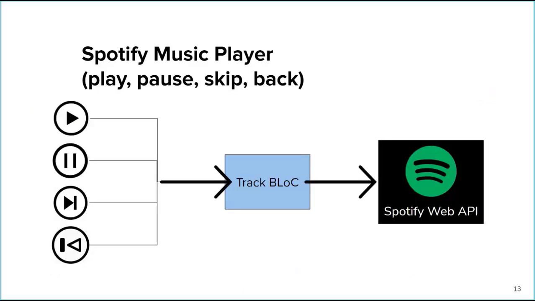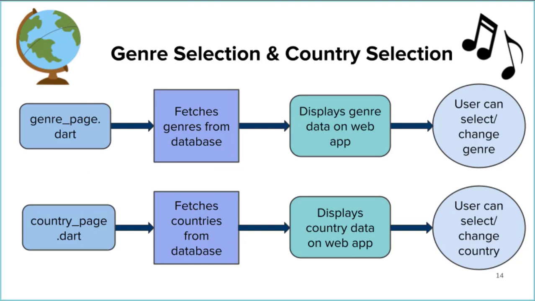Our app interacts with Spotify's web player. Buttons on our interface allow users to pause, play, skip, and go back to songs they just heard. We use a state management library called Flutter Bloc that communicates with Spotify's web API and returns data on whatever song is being played. The genre selector was made by summarizing more than 5,000 microgenres that Spotify has created into 18 broader categories of genres.